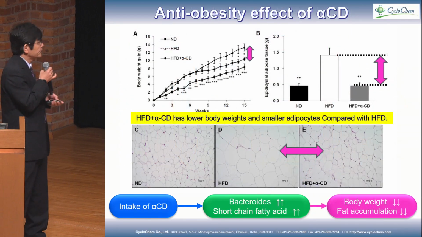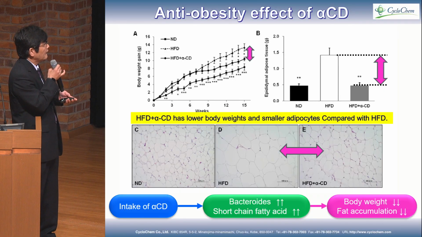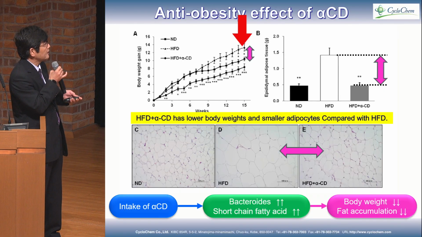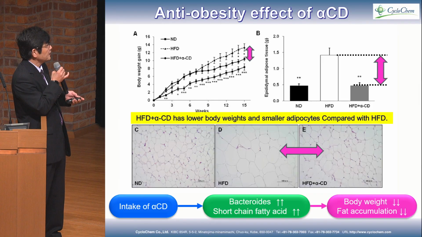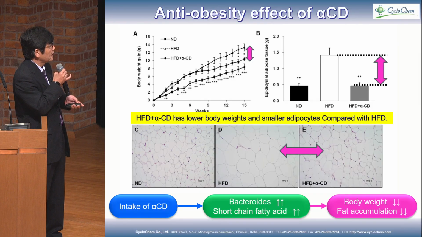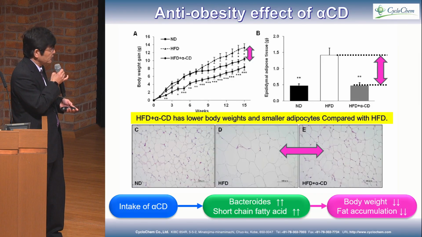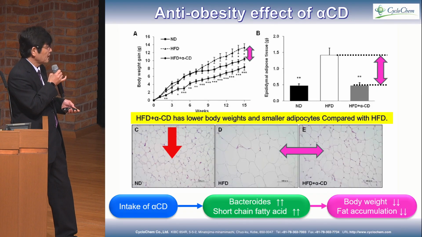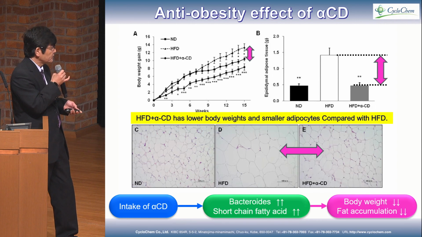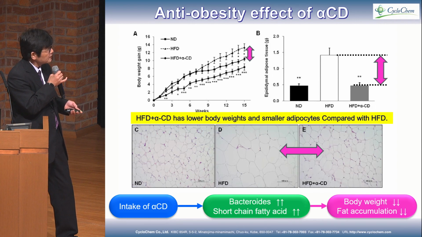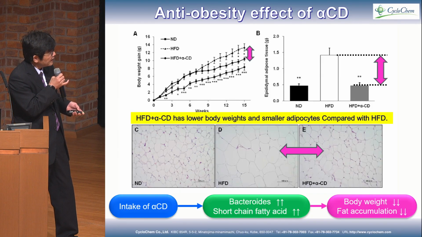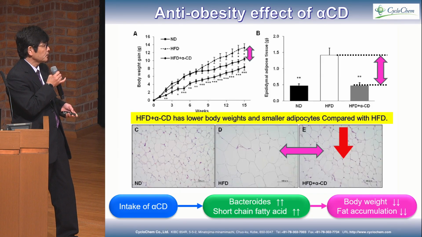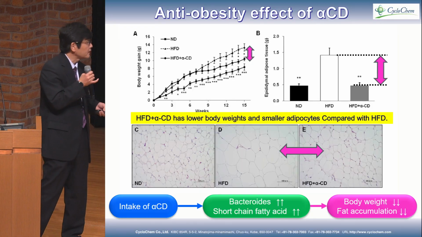Bacteroides increased, so that's why we observed the anti-obesity effect. As you can see, this is normal diet and high-fat diet. And the high-fat diet with alpha cyclodextrin suppressed the body weight gain here. And not only that, I explained about enlargement of the adipocyte. In case of normal diet, it's small, and high-fat diet is bigger. So they suppress the enlargement of adipocyte. Then body weight and fat accumulation is reduced here.